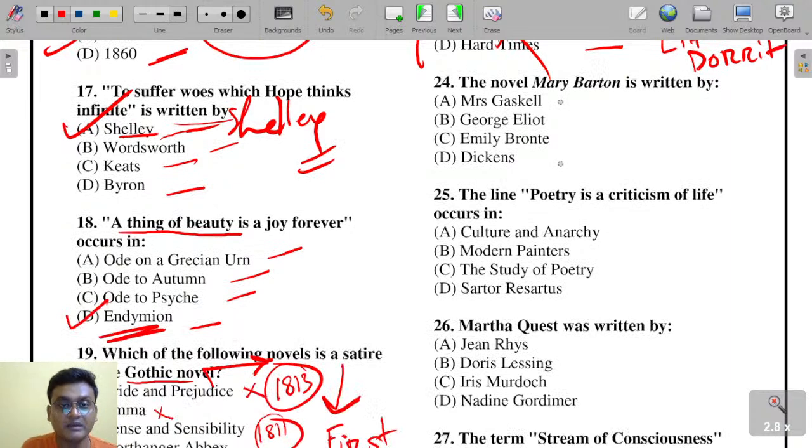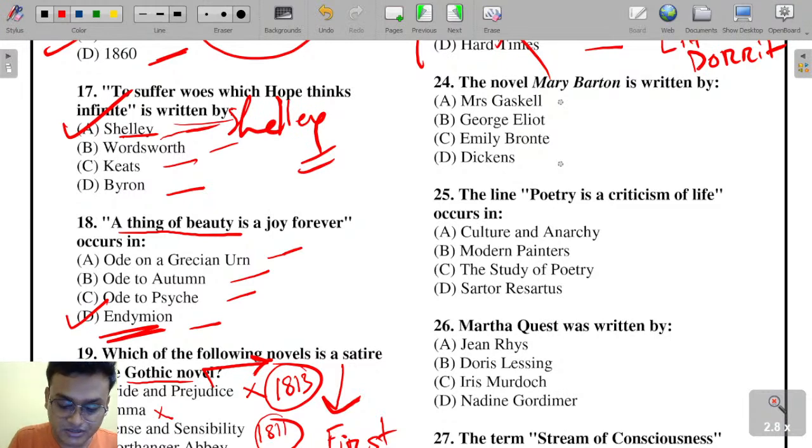The novel Mary Barton is written by whom? Gaskell, Eliot, Bronte or Dickens?